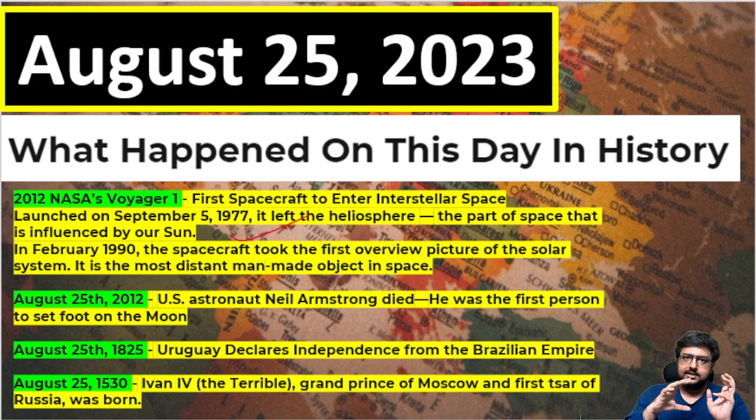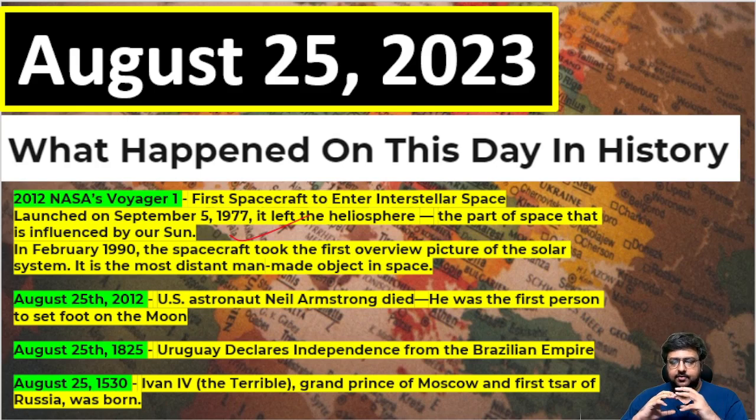Only two countries, maybe Ecuador and Chile, in the leftmost, are not touching Brazil. Remaining everything is touching Brazil. That much big is the size of Brazil. So from that empire, Uruguay declared its independence on August 25, 1825.